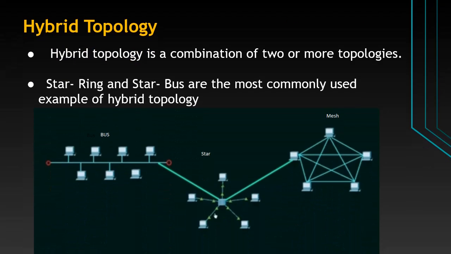Hybrid topology. When more than two types of topologies are combined, this type of topology is known as hybrid topology. For example, in this organization there are multiple departments. One department's structure is bus topology, another is star topology, and another is mesh topology. Star and ring, and star and bus are the most commonly used examples of hybrid topology.